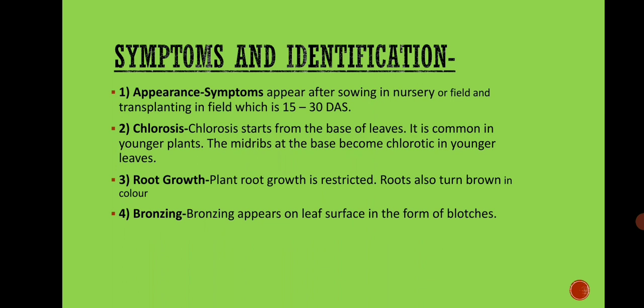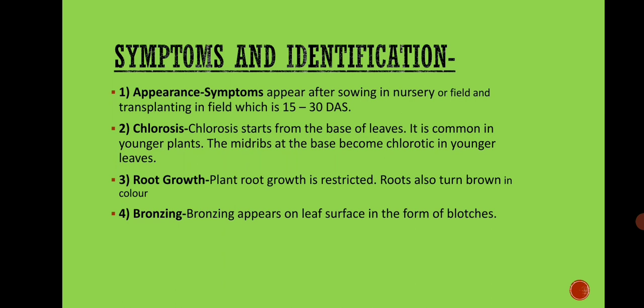Symptoms and identification. The first symptom is appearance. Symptoms appear after sowing in nursery or field and transplanting in field, which is 15 to 30 days. Then second symptom is chlorosis. Chlorosis means lack of chlorophyll. Chlorosis starts from the base of leaves. It is common in younger plants. The midribs at the base become chlorotic in younger leaves.